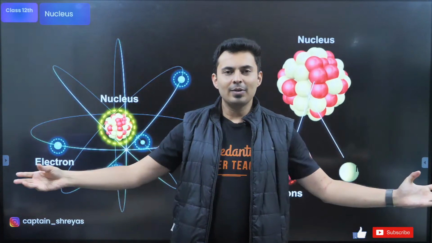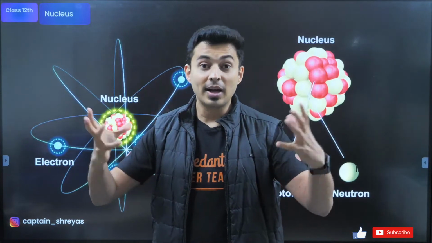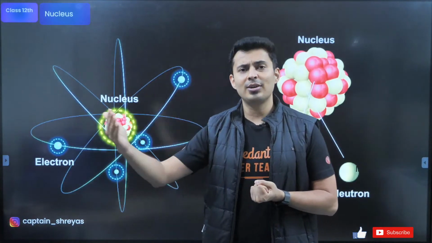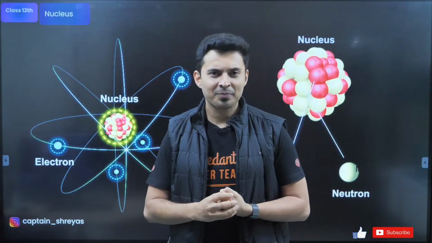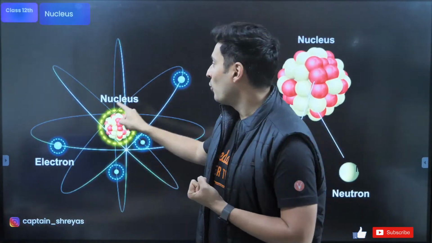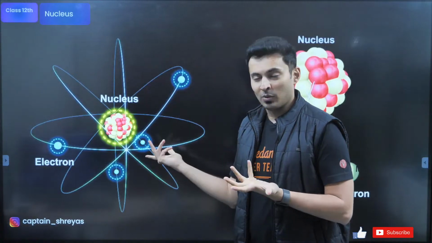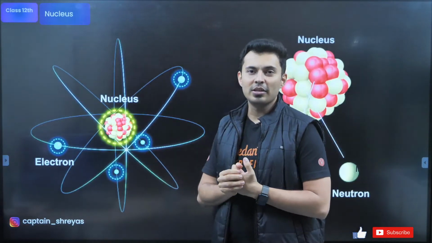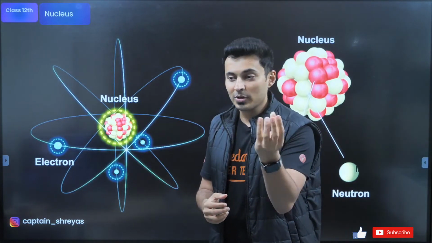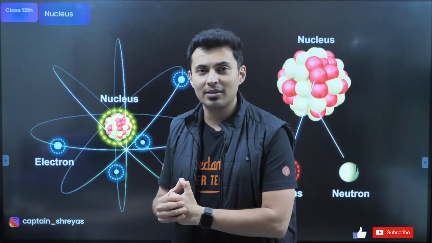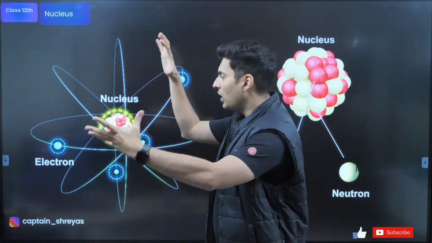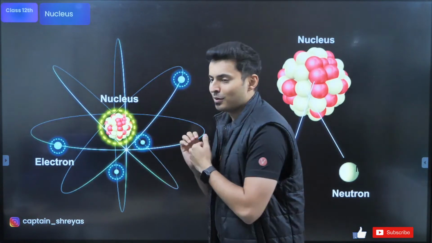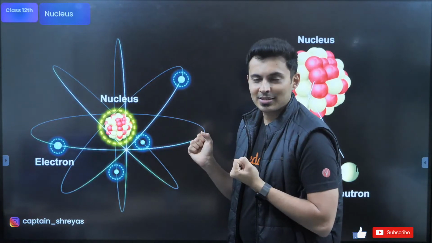So let's begin with the class, guys, and let's start with nucleus. Now we all know that everything around us is made of atoms, particles, right? The tiniest particles are atoms. The atom is further made up of smaller particles, namely 3 important things. One is the electron, which revolves. We have seen that in atomic structure in detail, right? Then the second part is nucleus. I hope you remember from Rutherford's experiment, what did he say? The entire mass of the atom is not with the electron. It's with the nucleus, correct?